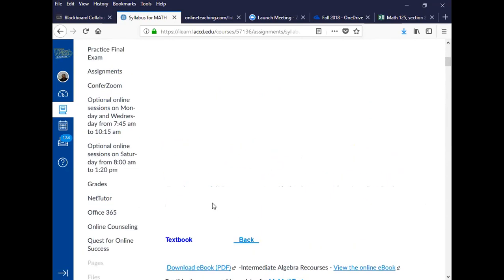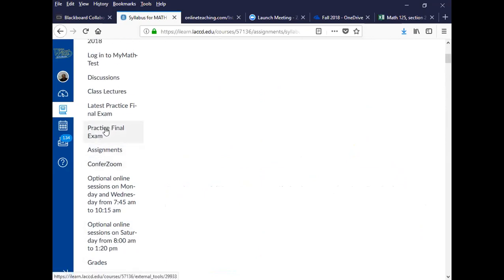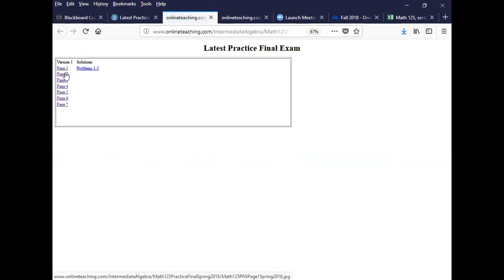One of the things I added here, I don't know if you noticed or not, in addition to the practice final exam, which I already had here in this link, I added the latest practice final exam. This is the very latest one, which is actually very similar to the other one. When you click on that, you will see 7 pages, and I already worked on problems number 1, 2, 3 last time. So you can review that, and you can keep working on these as you explore each section or chapter. And I keep working on these problems every week.